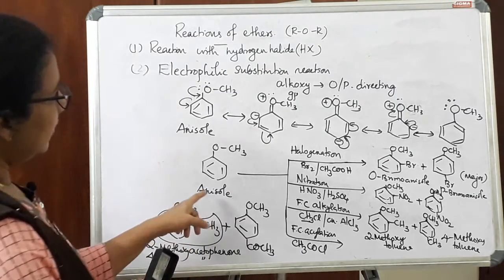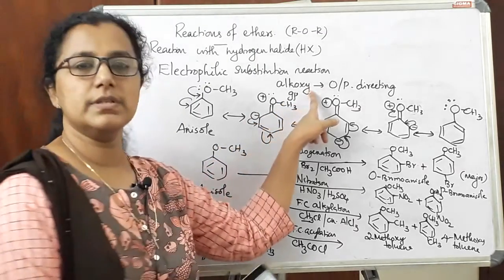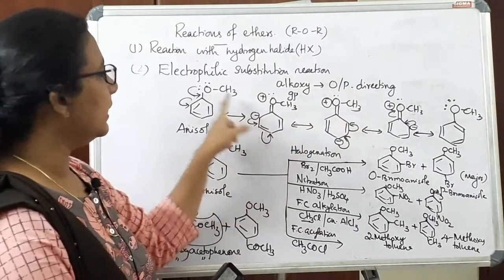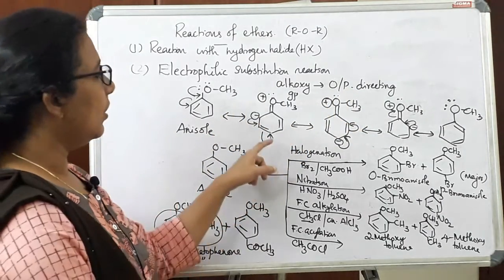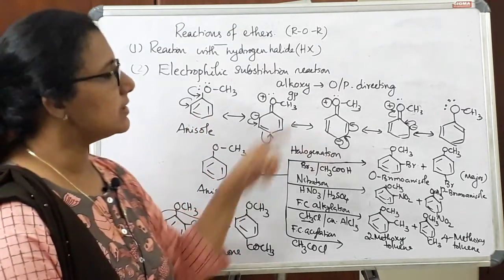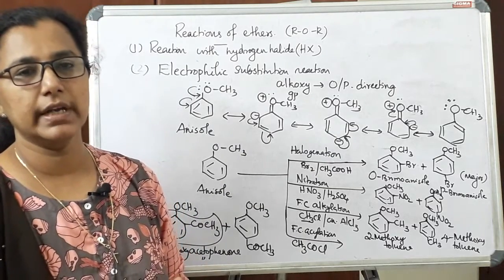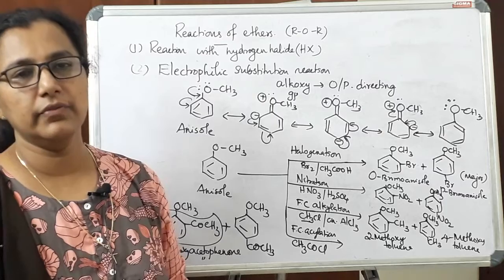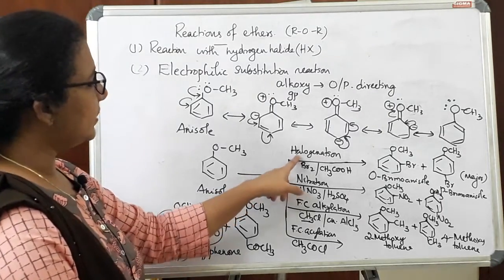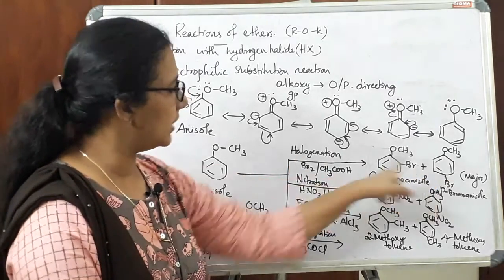So in electrophilic substitution reactions, we should know the alkoxy group is ortho para directing, and the incoming electrophile will attach at the ortho and para position. From the resonance structures, it is clear that the ortho and para positions are more electron dense. So in halogenation, the halogen will attach at the ortho and para position.